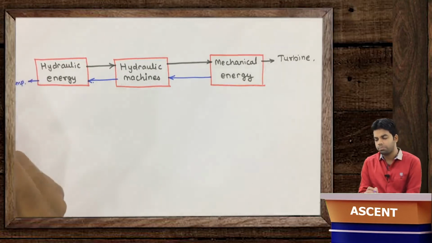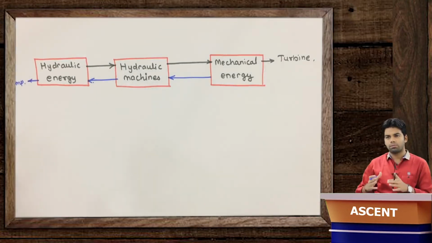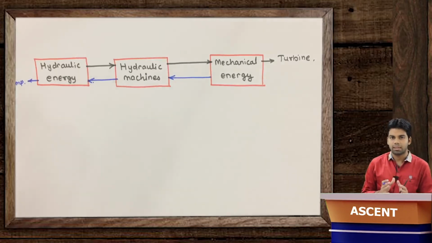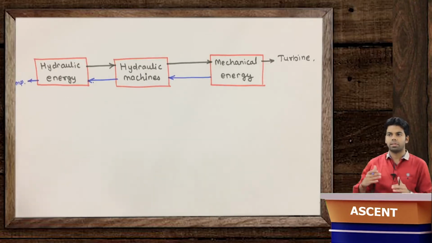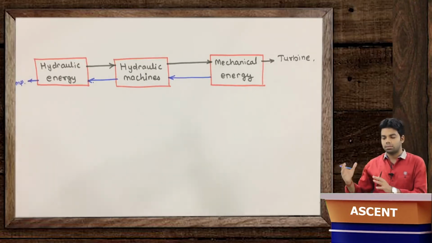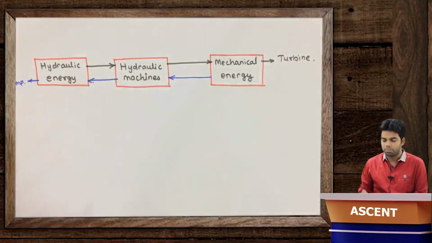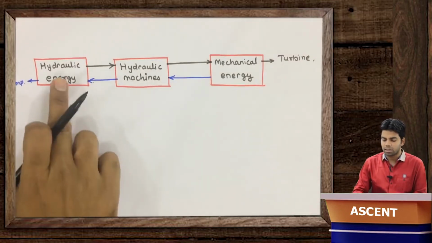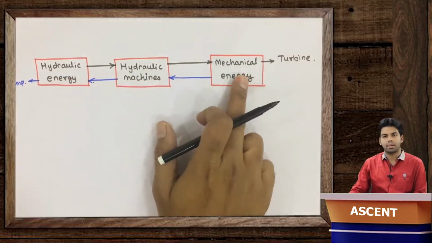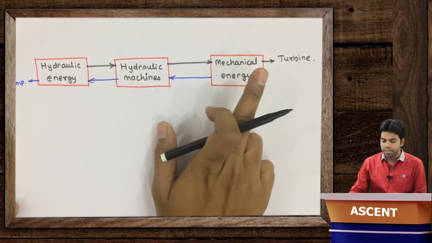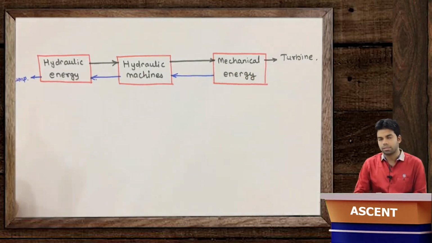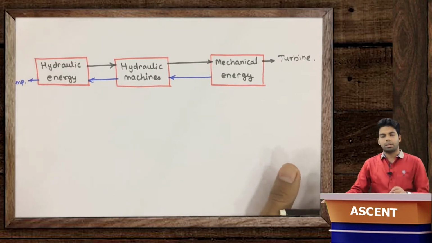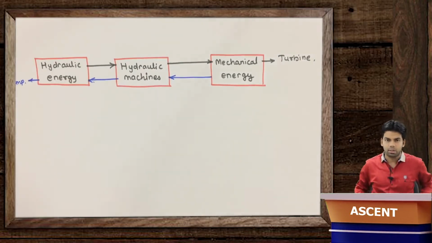So in a pump, we have the mechanical energy, of course that mechanical energy is from electricity, but finally we have the mechanical energy, and with the help of that we convert it into hydraulic energy, into pressure head. So such machines are termed as pumps. So how can you define hydraulic machines? The machines which can either convert hydraulic energy to mechanical energy, for example a turbine, or which can convert mechanical energy to hydraulic energy, for example a pump. Getting this? So this is how we can define hydraulic machines.